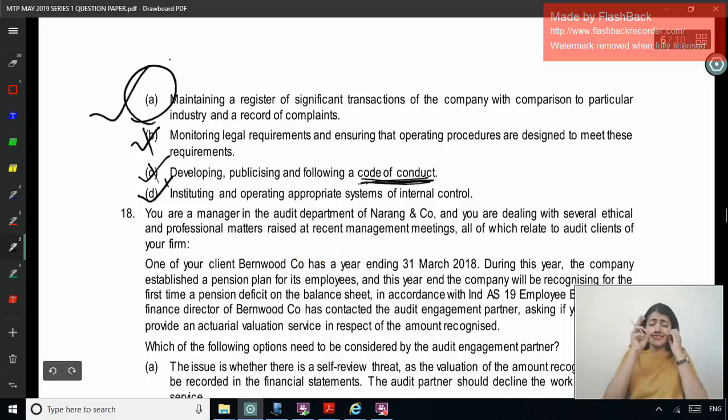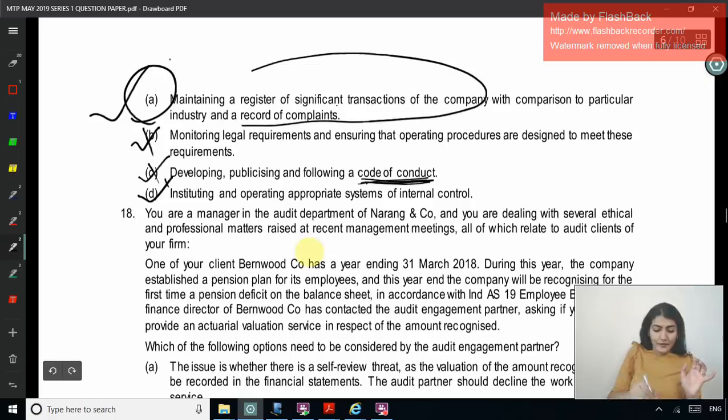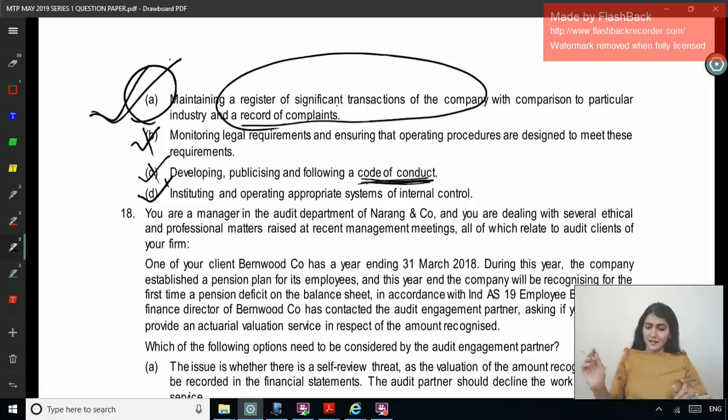If we see in the text of SA 250, it says maintaining a register of significant laws. What they have done, they have manipulated this part, right? And that is why this policy procedure need not be followed. That is why A is the correct answer.